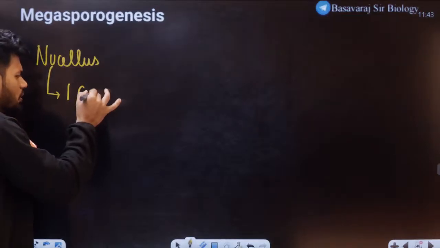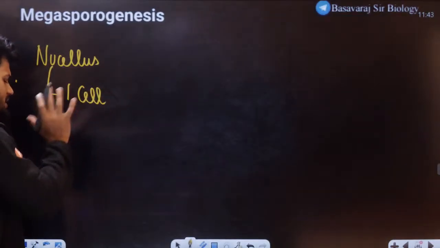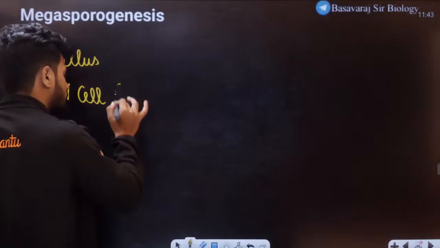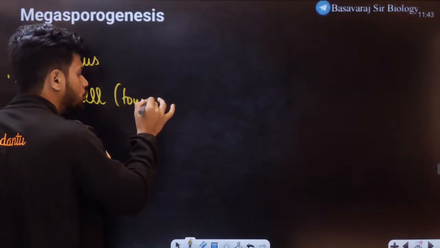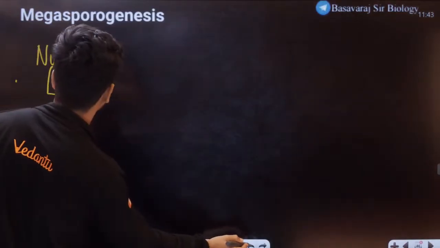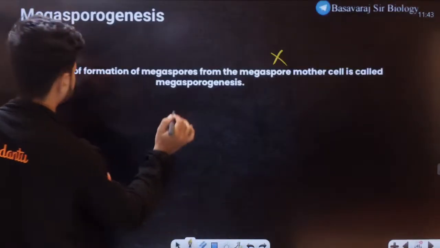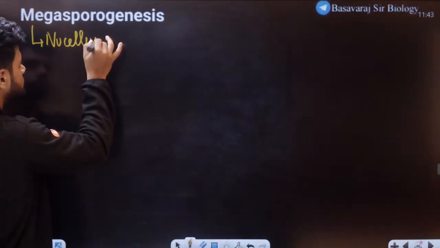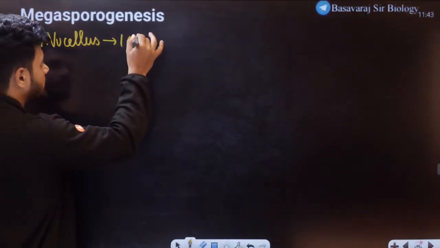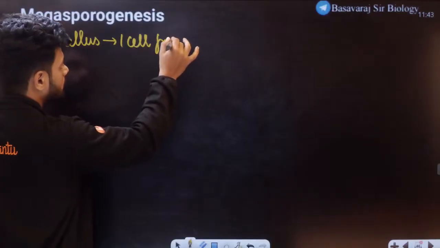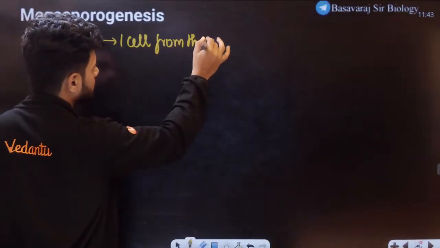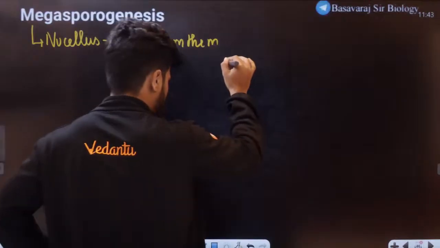But the main difference is that one cell, only one cell, right? Let me write it up, a lot of space. One cell from the micropylar region.